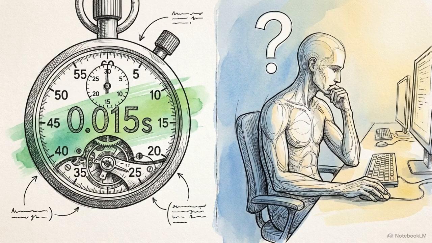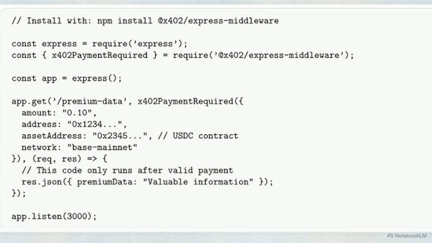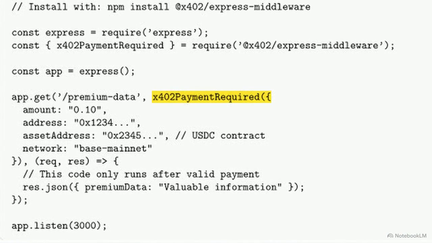But how difficult is this payment gate for a developer to set up? This code shows the minimal back-end implementation required to monetize an API endpoint. A single line of middleware, X402 payment required, automatically manages the pricing logic, verifies the stablecoin assets, and handles the correct network routing without further developer intervention.